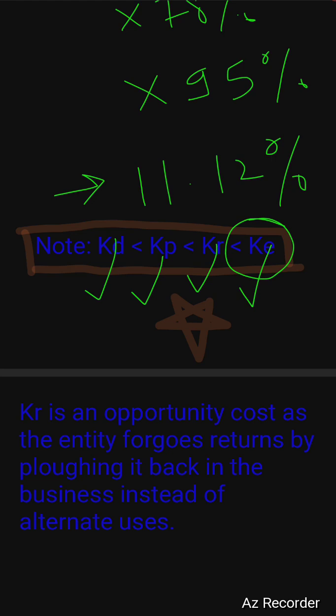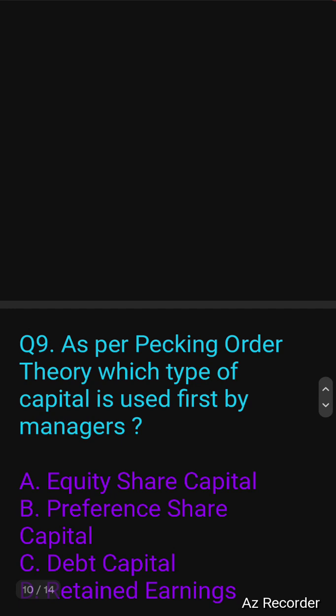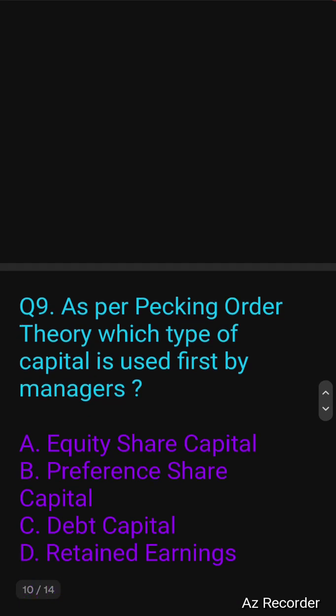So in alternative theoretical way you can also explain what is the actual cost of retained earning and why it is so important. So let's go to question number 9. As per pecking order theory, which type of capital is used first by manager?